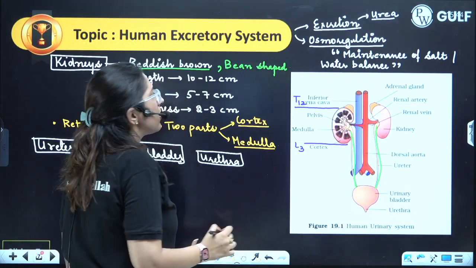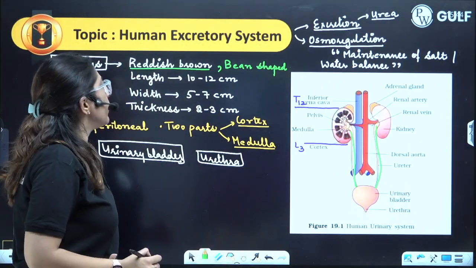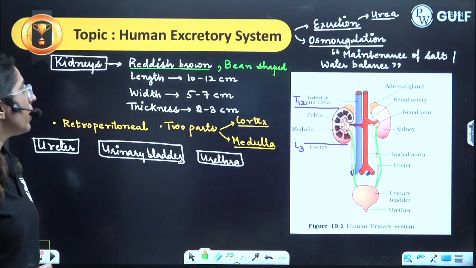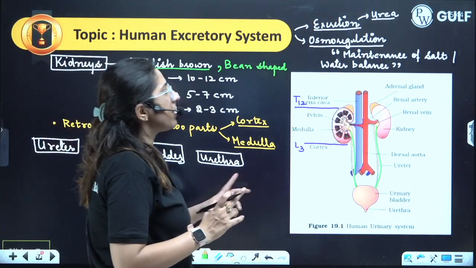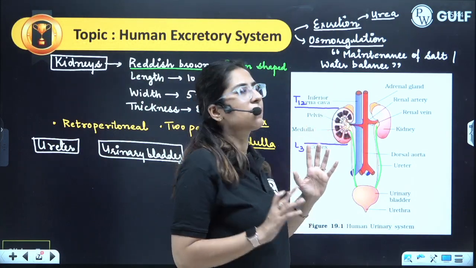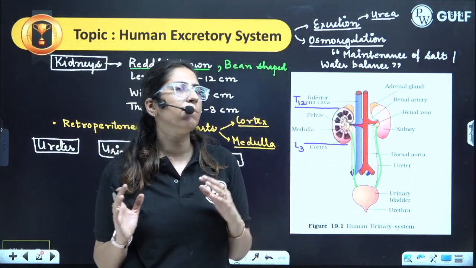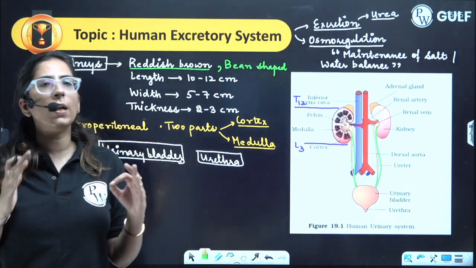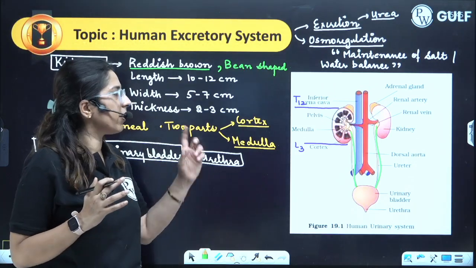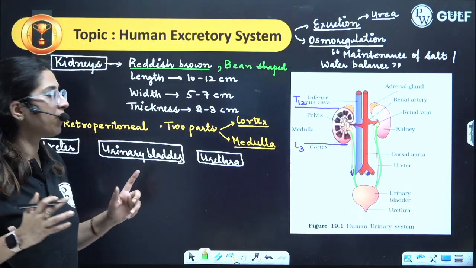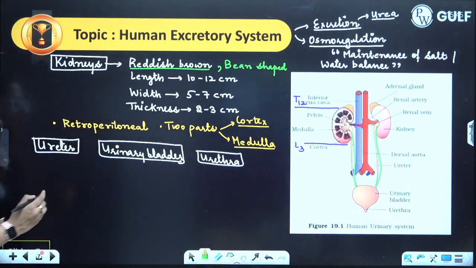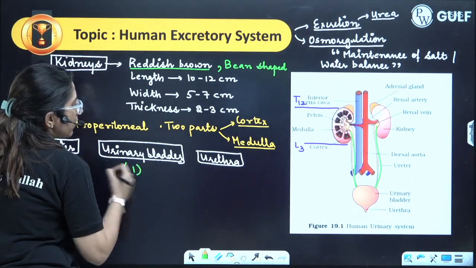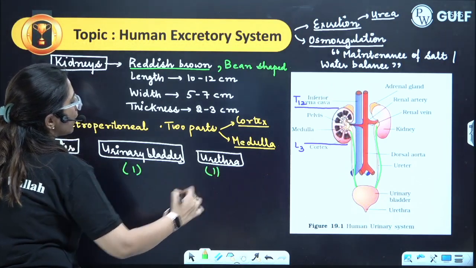Length is around 10 to 12 centimeter, width is 5 to 7 centimeter, and thickness is 2 to 3 centimeter. If you look at the kidneys, they have two different parts. The outer part is termed cortex and the inner is termed medulla. Their position is retroperitoneal, that means on one side the peritoneum is present. Now the next structure is the ureter. We have two ureters coming from each kidney. One sac-like structure, the urinary bladder, and one urethra is present.